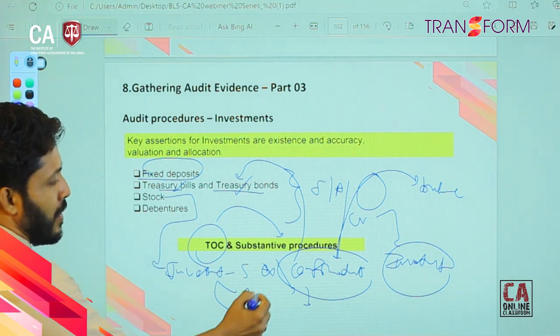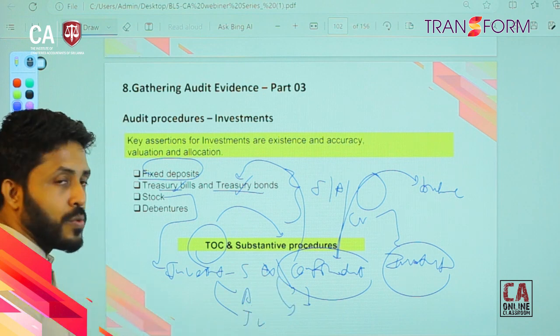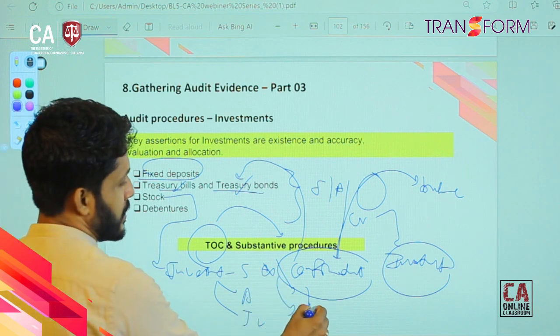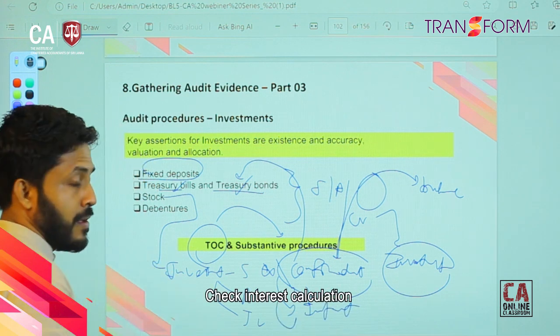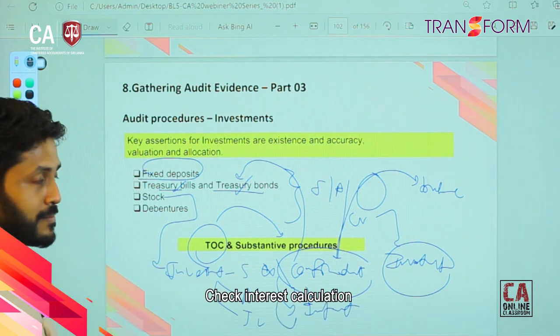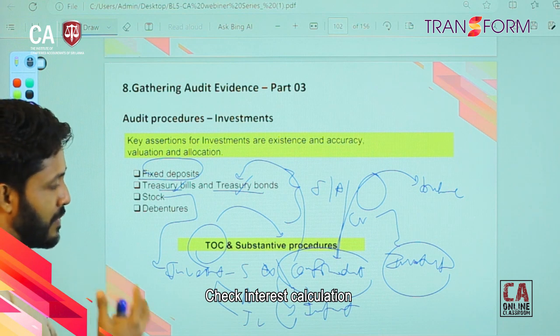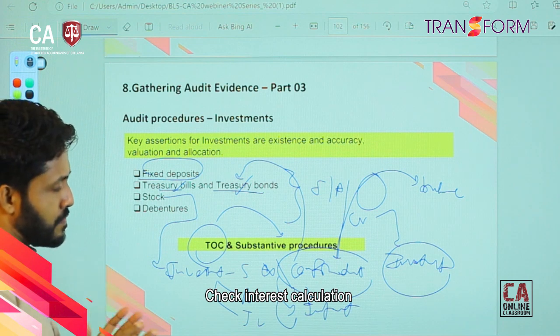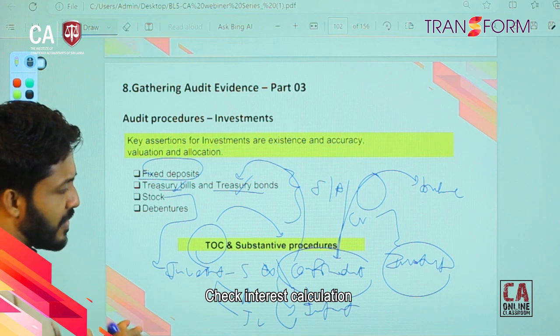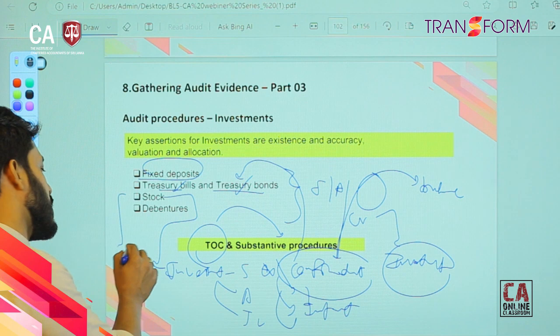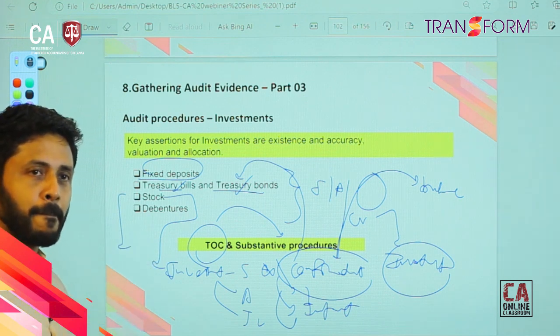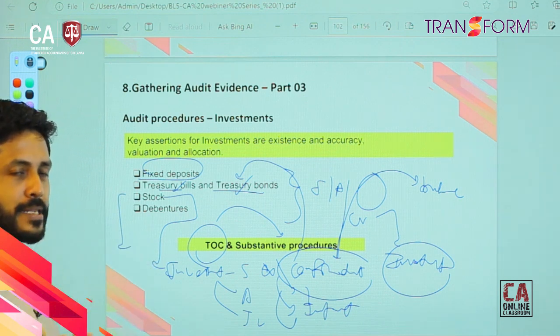So, then you have to check the interest calculation, interest accrual, and you can check whatever the impairment testing or recoverability test calculation. If you have made an investment in a private limited company, then you can't get the share prices, right.